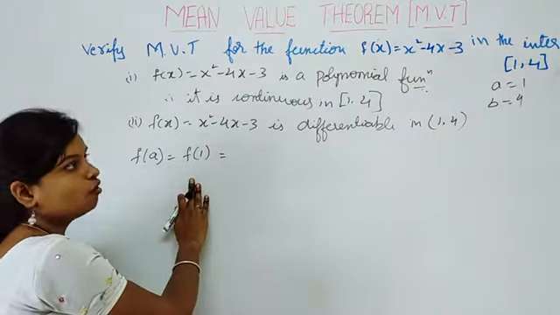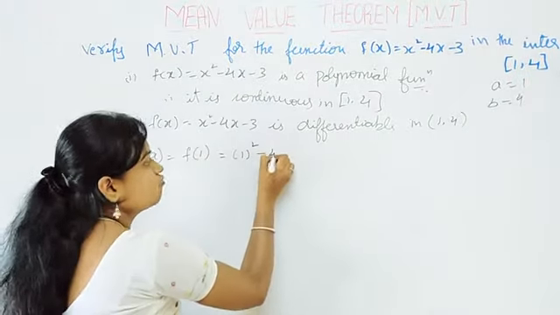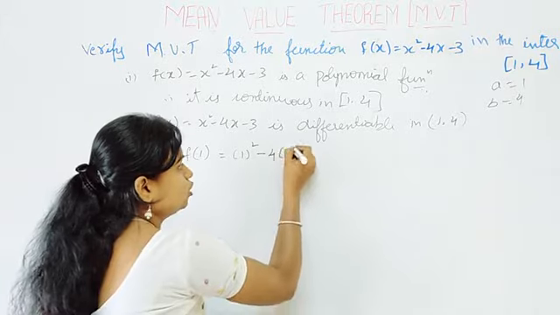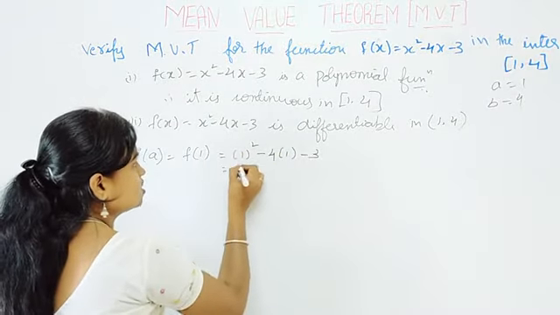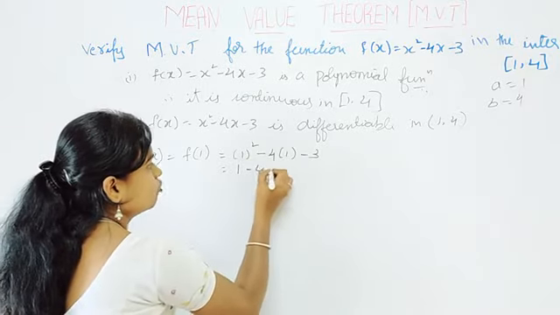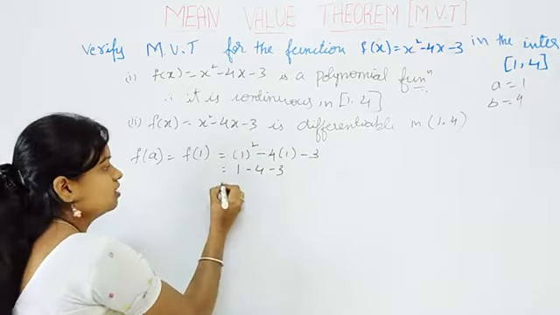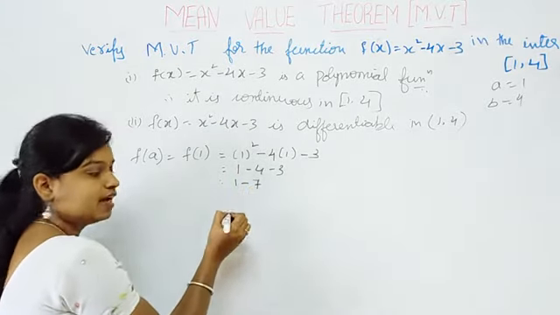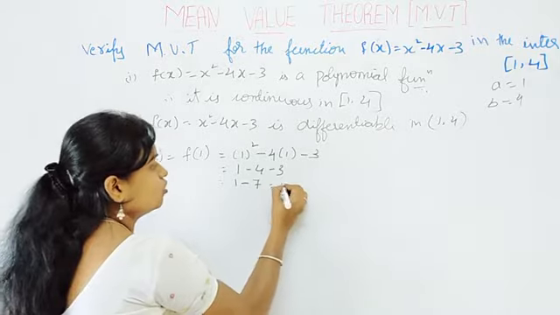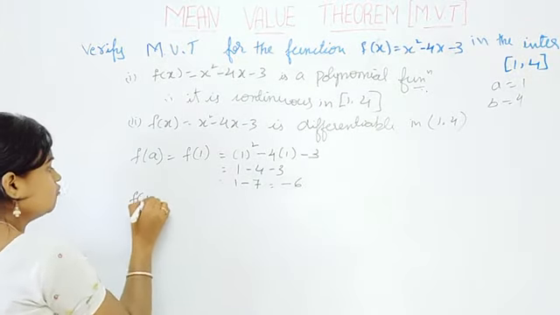Then what is f of 1? x square means 1 square minus 4 into x means 4 into 1 minus 3, right? So simplify this one. 1 square is 1 minus 4 ones are 4 minus 3. So 1 minus 4 minus 3, 1 minus 7 is equal to what? Minus 6.